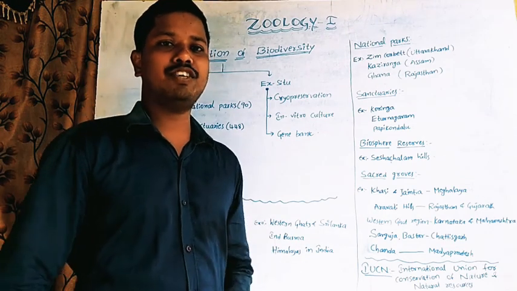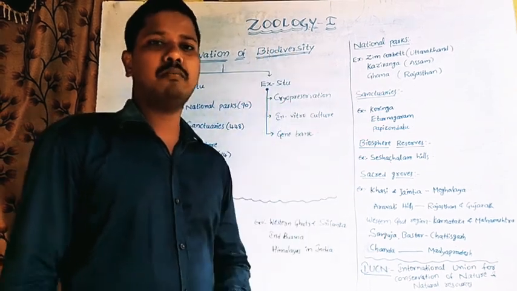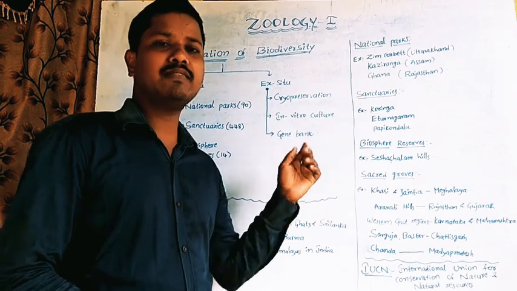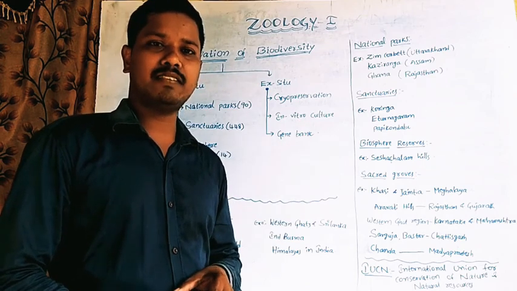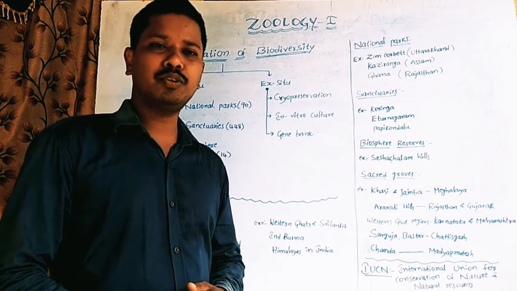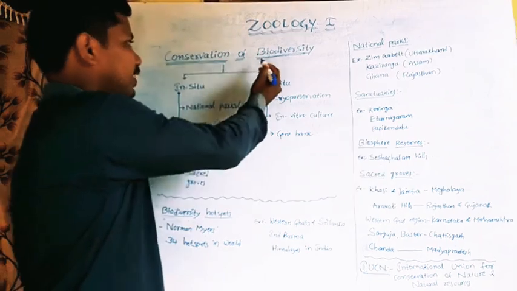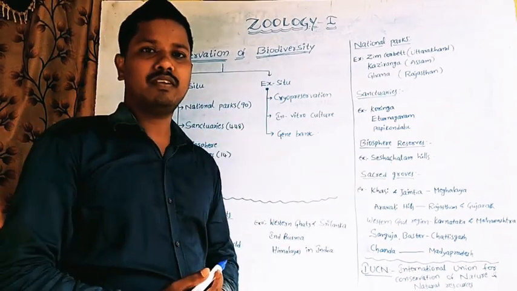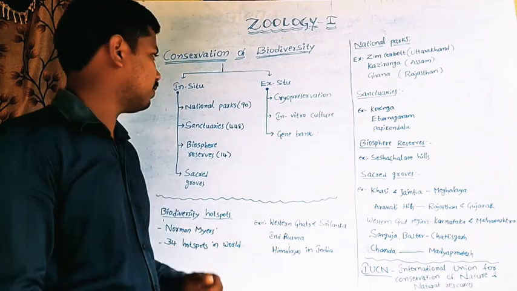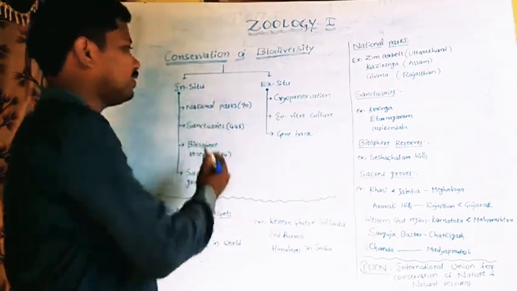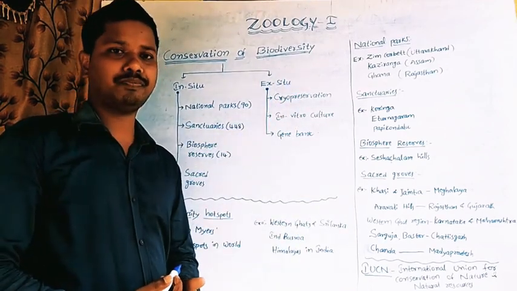Dear students, in this session, I am going to explain about the conservation of biodiversity. It means the process of protecting species which are threatened to extinct. So this process is called conservation of biodiversity. It includes two types of conservation process. One is in situ conservation, the second one is ex situ conservation.